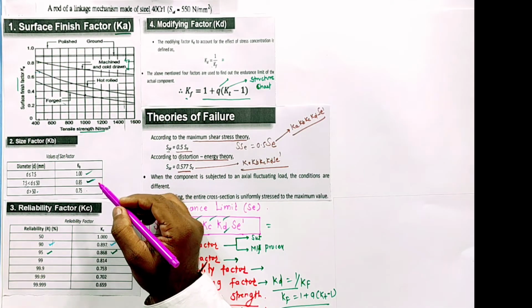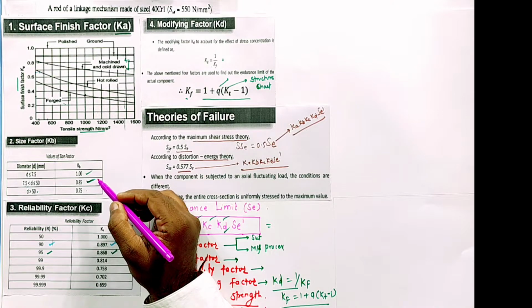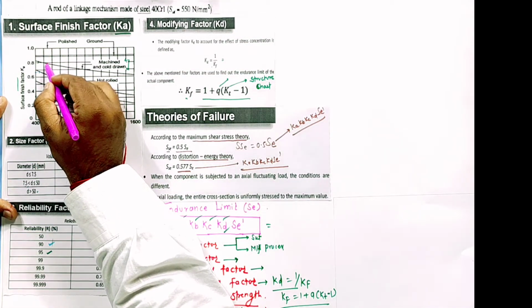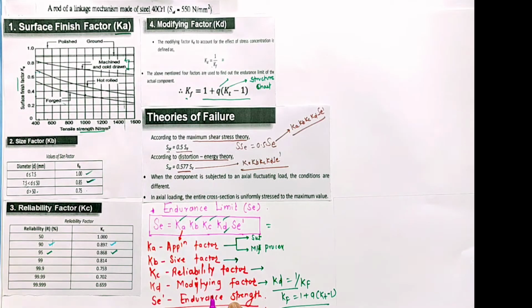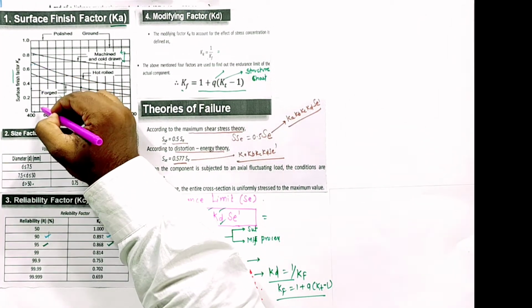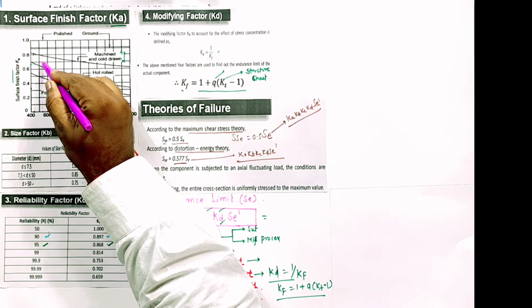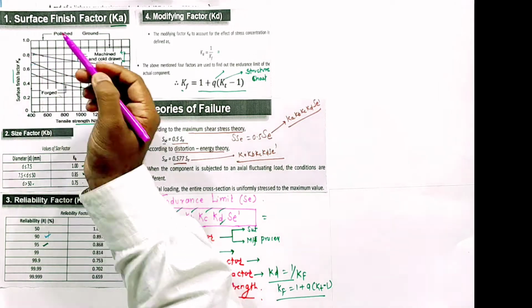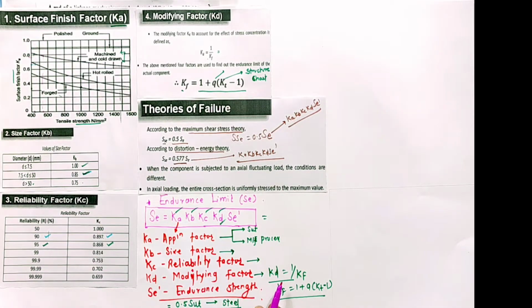Moving upward from 550 SUT, I meet this point, through which I get Ka equal to 0.78. Is that clear? It is nearer to 0.8.